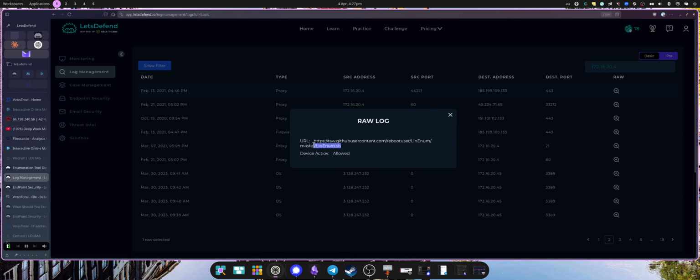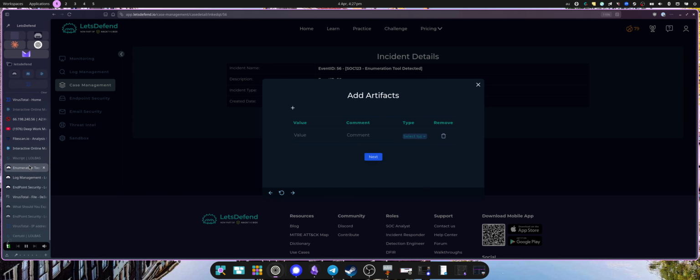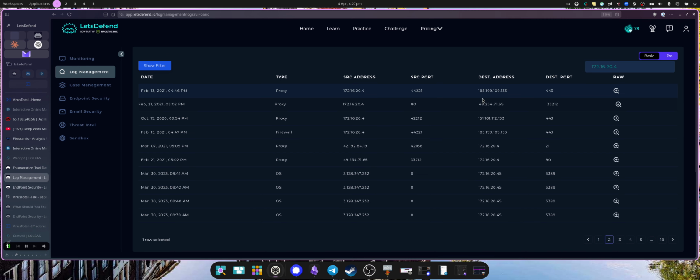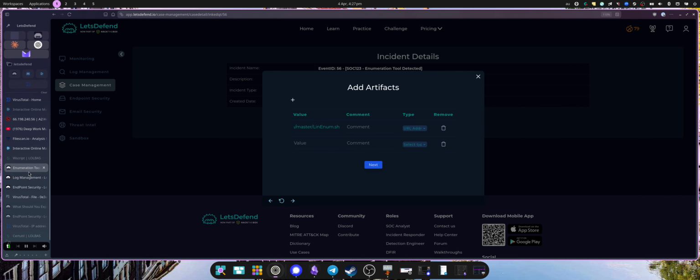So let's copy this URL. Add that, and we can also add our IP, but it is to GitHub, so you know we don't want to block all of GitHub, but we might want to block that URL.